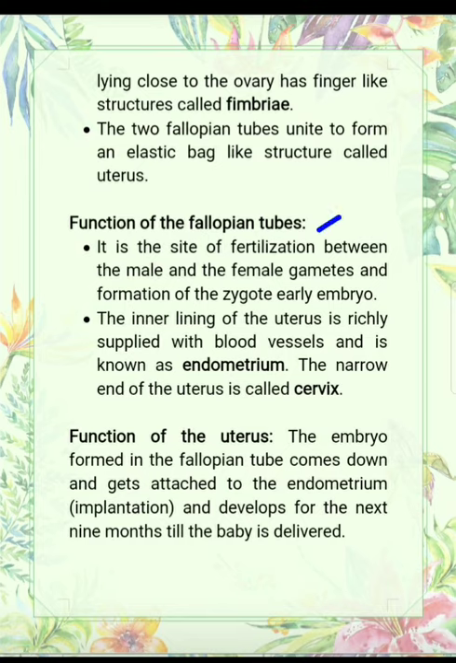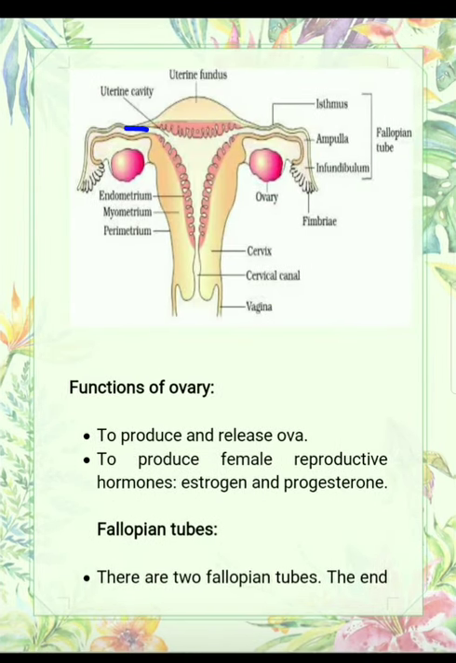Now what are the functions of the fallopian tube? It is the site of fertilization between the male and female gamete and formation of the zygote, the early embryo. This means the fertilization process occurs here in the fallopian tube. Always remember that this question is asked many times in exams: where does fertilization take place in the human body? Fertilization takes place in the fallopian tube.